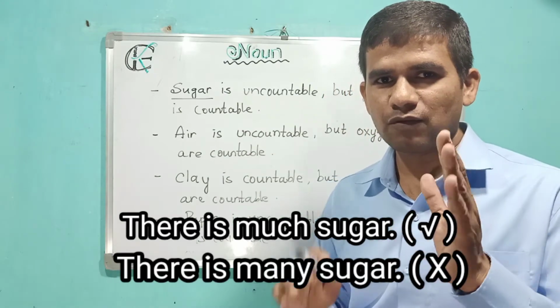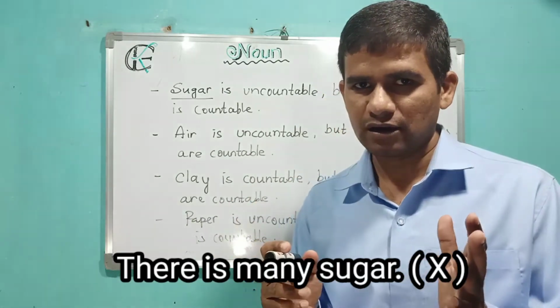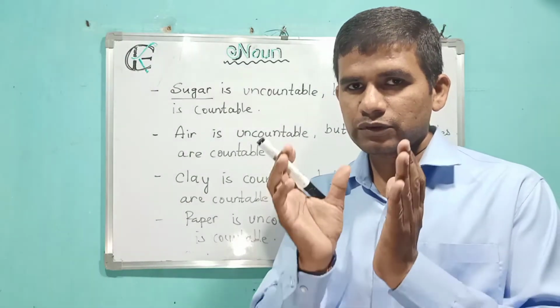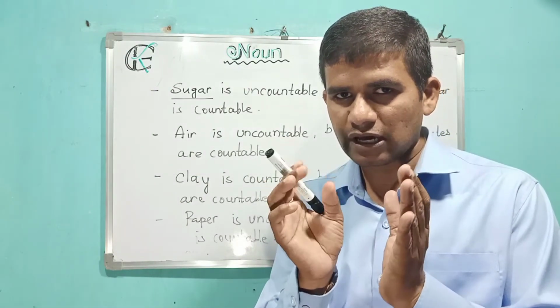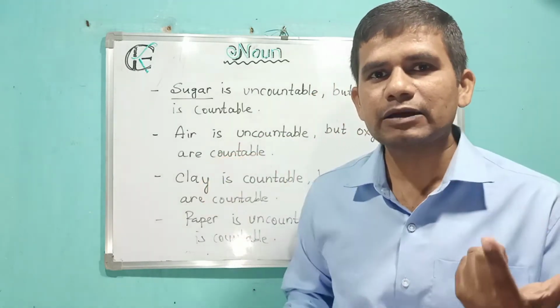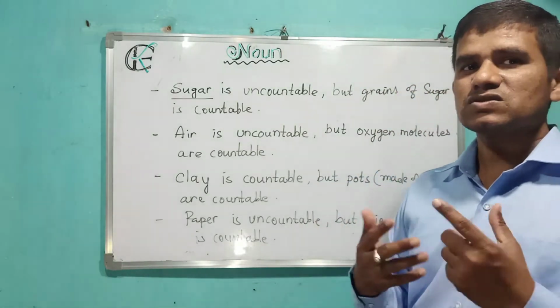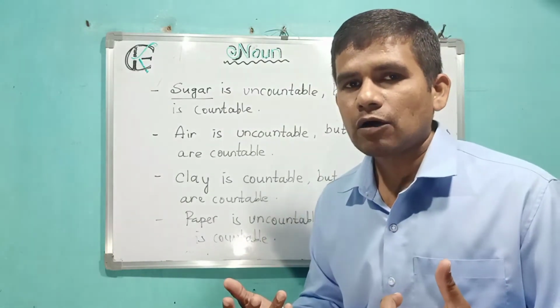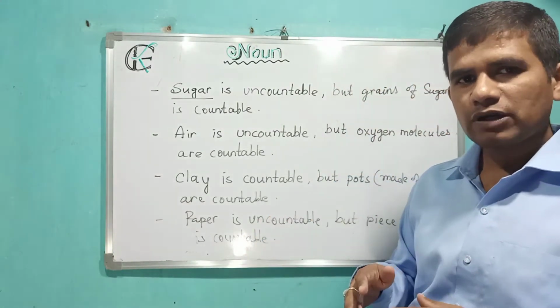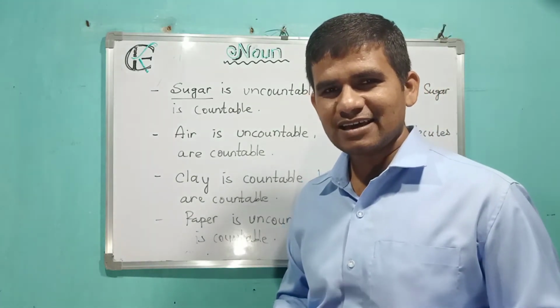You might have heard the word much sugar, you never heard the word many sugar. If you take some quantity of sugar and count the grains one after one, then it will be countable. So we can say sugar is uncountable as well as countable. Very nice logic.